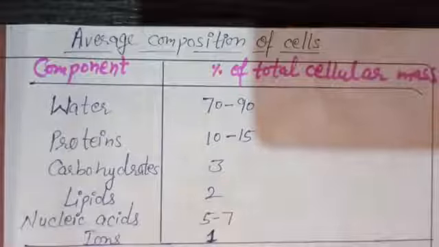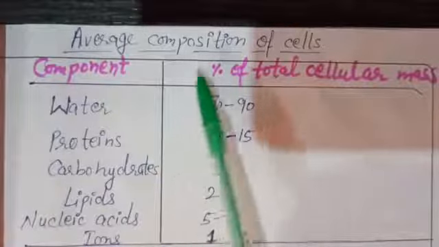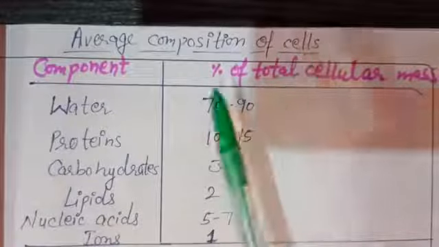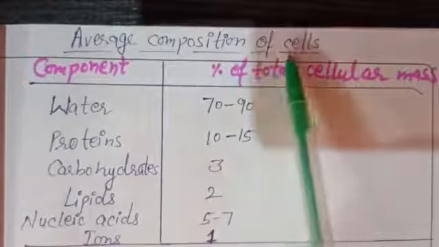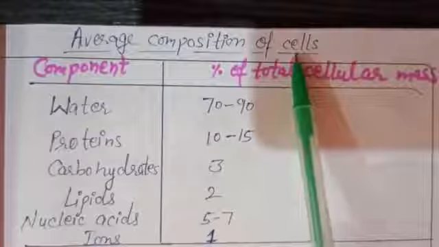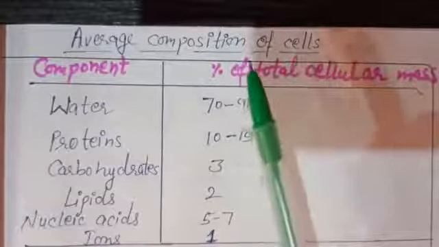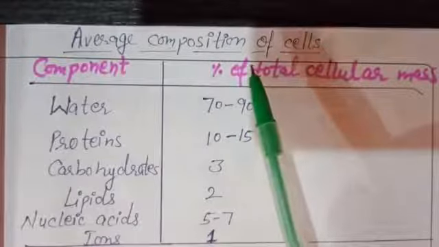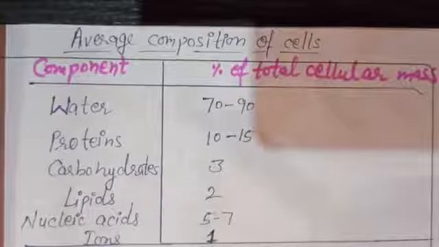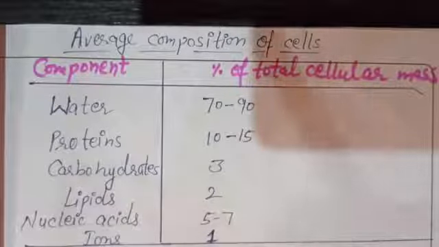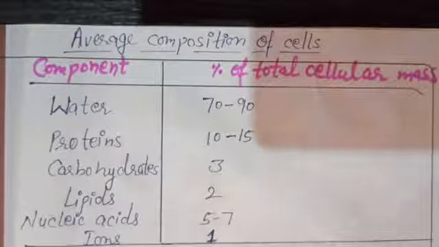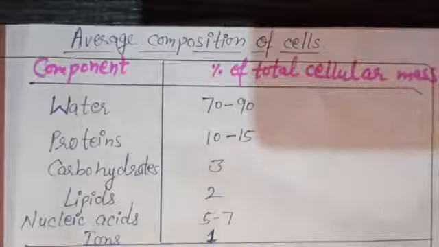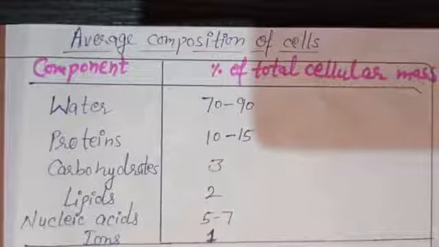This is the table showing the average composition of cells. Now how do we know about the composition of a living tissue or a cell? By knowing about all the macromolecules present in the acid insoluble pool and the micromolecules present in the acid soluble pool. So all those combined represent the composition of a living tissue or a cell, right?